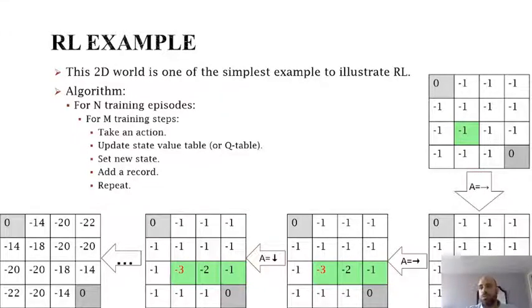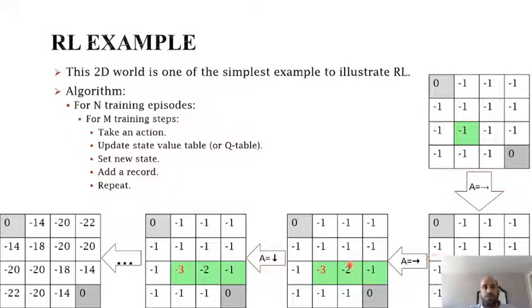Thus, intuitively, this means that the state that we had before should have a worse value than the current state. In other words, the state that we had before should consider in its value the value of the transition to this current state. So in order to do this, what I'm doing here is basically updating the state value of the previous state by adding the state value of the current state. As you can see here, this becomes -2 instead of -1.